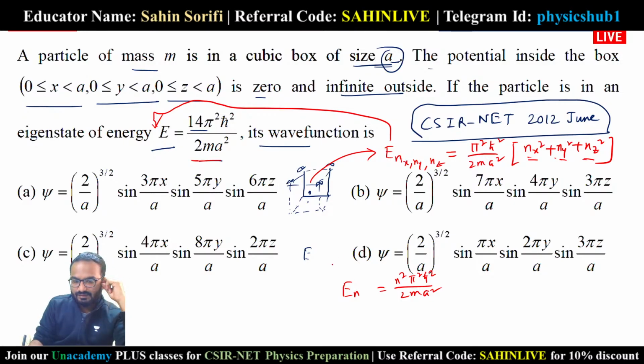So what will be the answer? You can let me know the answer in the comment section. What are the possible values of nx, ny, and nz that produce 14? Tell me your answer in the comment section. What is the answer?